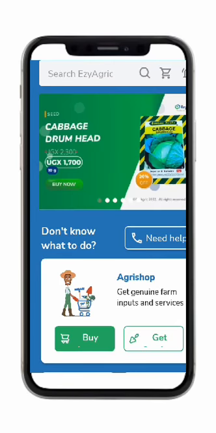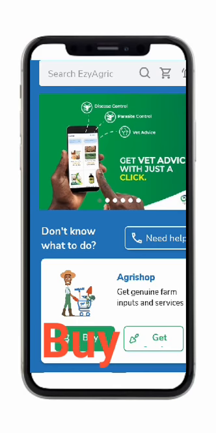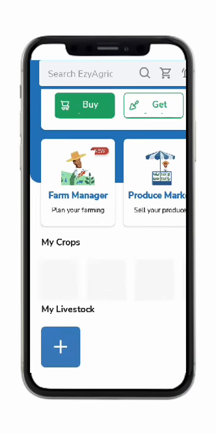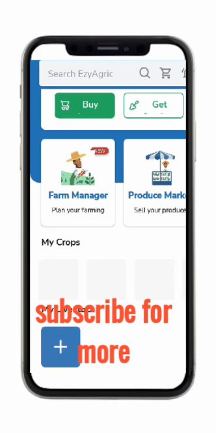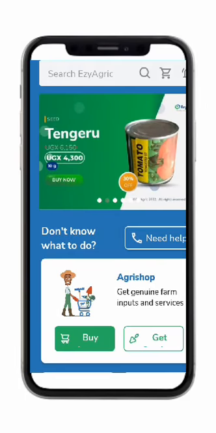So if you're a farmer or you enjoy agriculture, you can load on this data every month. You can buy your agriculture products from here. You can sell your agriculture products from here. So everything here, you can do any agriculture things here. As you can see, this is my app, so I can order anything I want, or I can sell any of my produce.